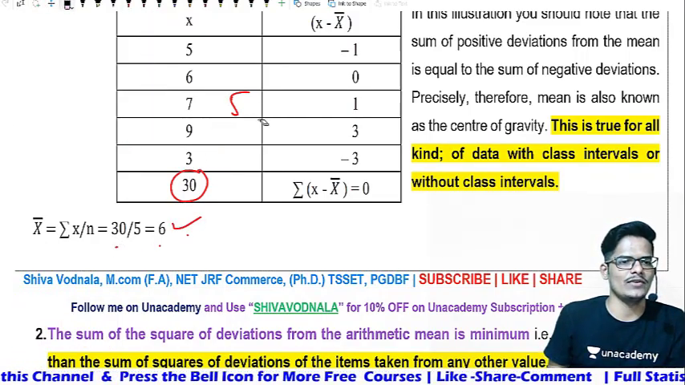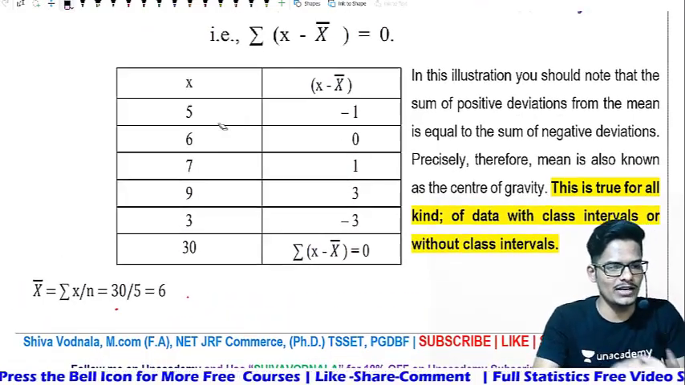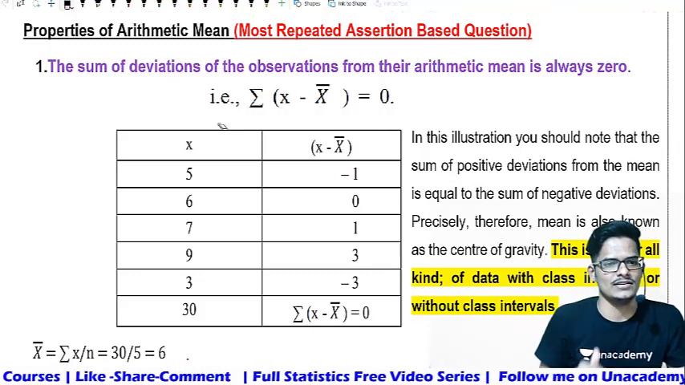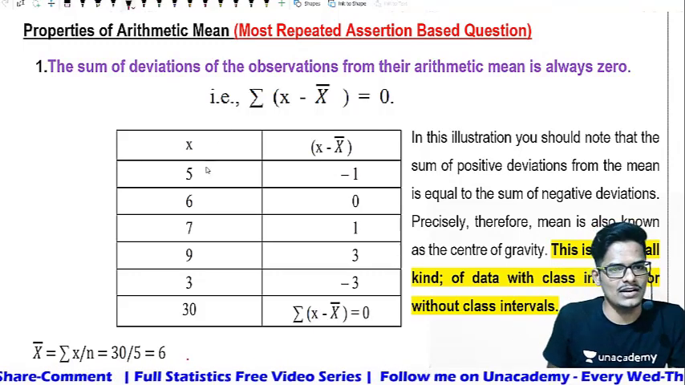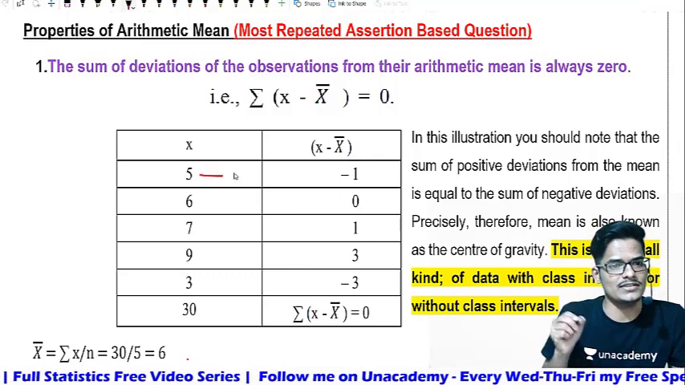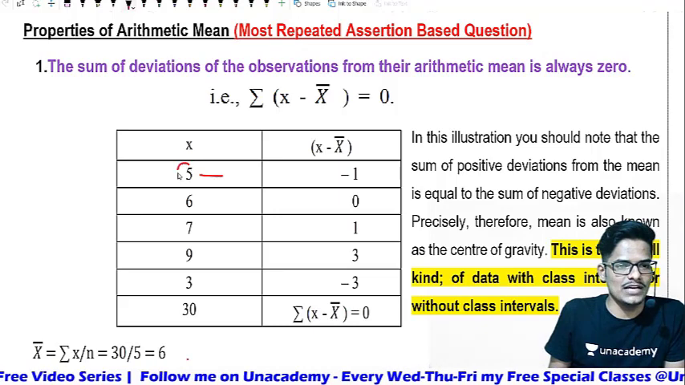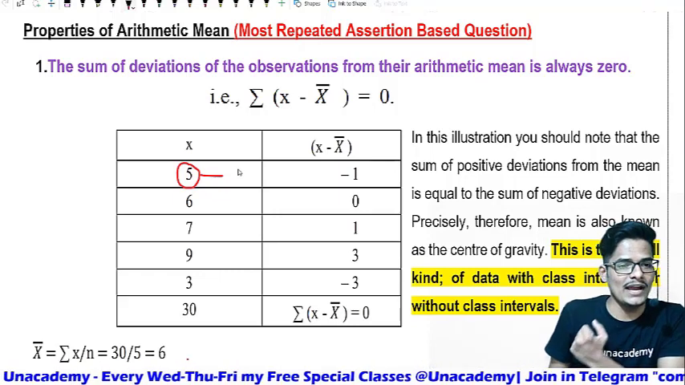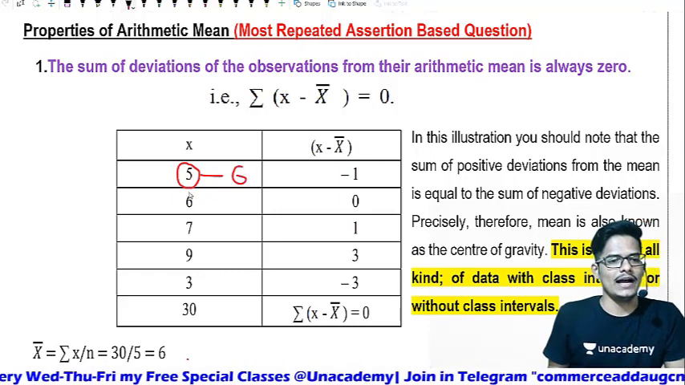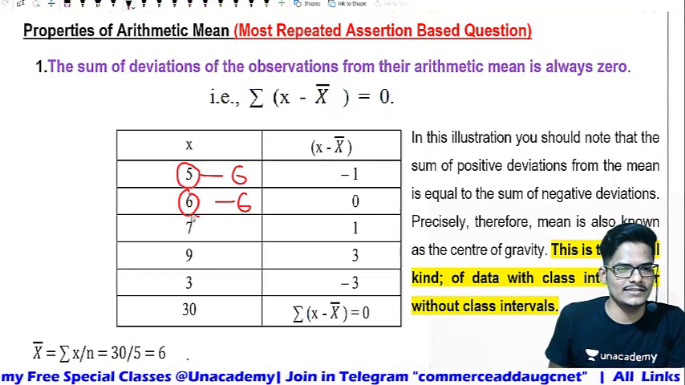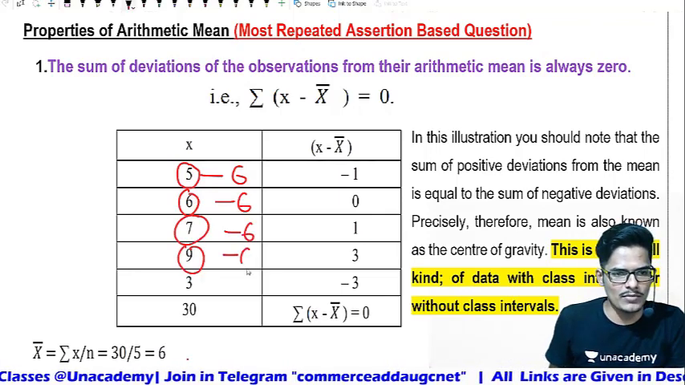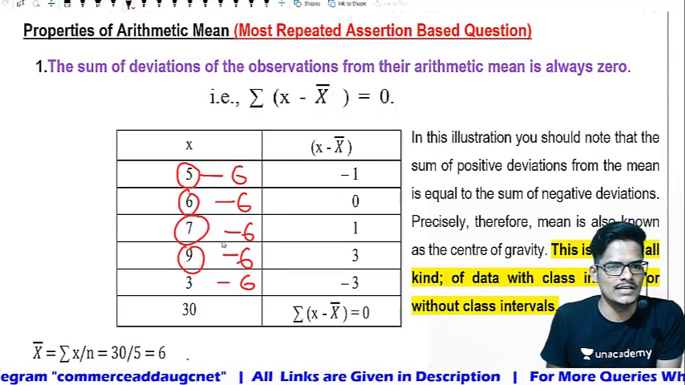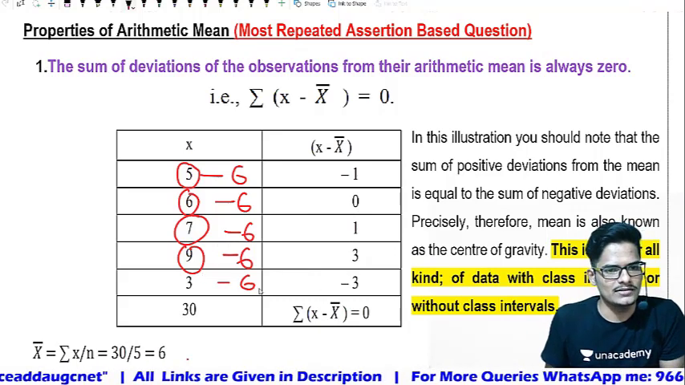Now what we need to understand from this? The property is saying sum of the deviations of the observation from the arithmetic mean. So observation minus mean, observation minus mean. If you calculate, 5 minus 6 is minus 1, 6 minus 6 is 0, 7 minus 6 is 1, 9 minus 6 is 3, 3 minus 6 is minus 3.